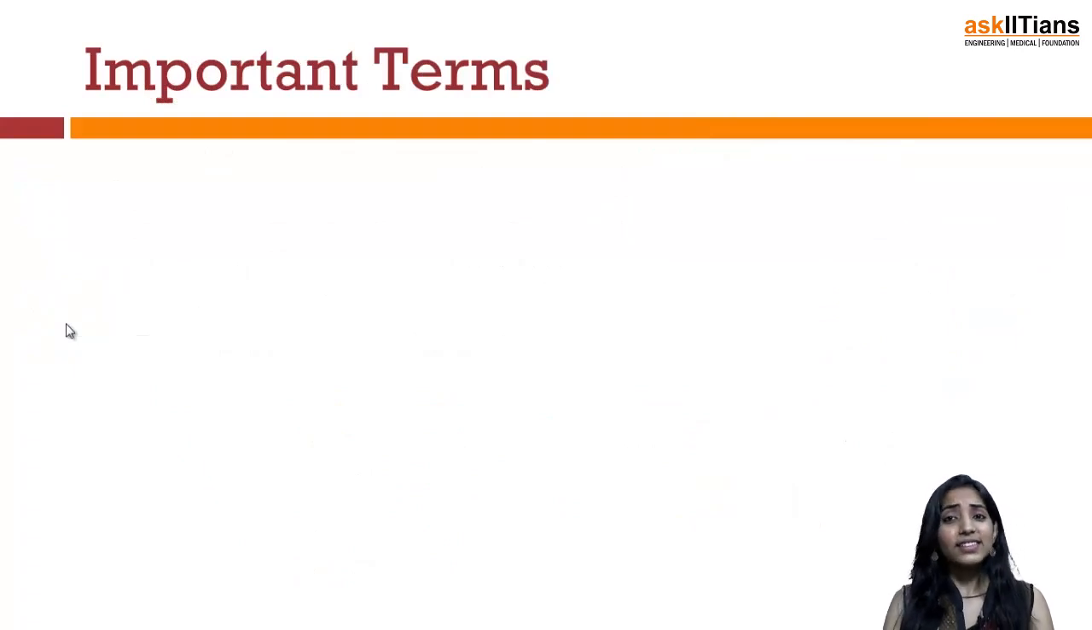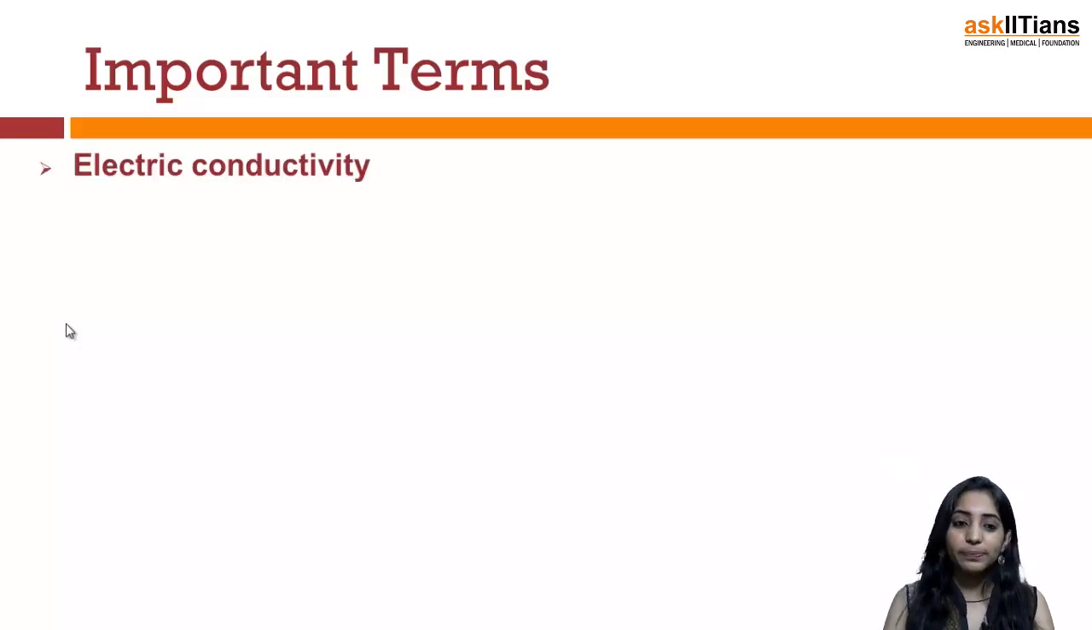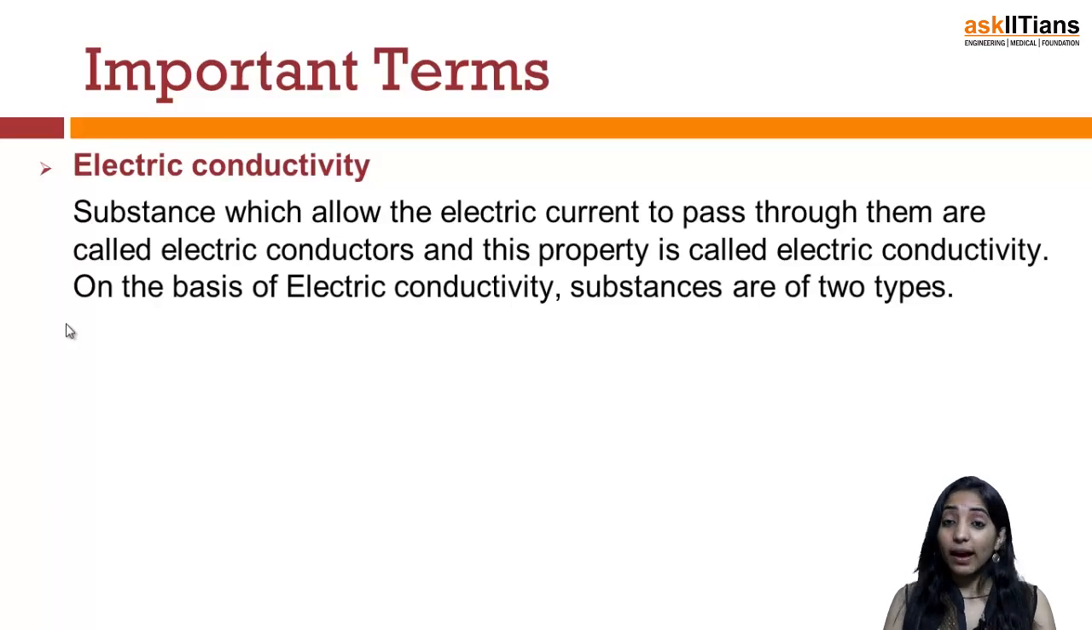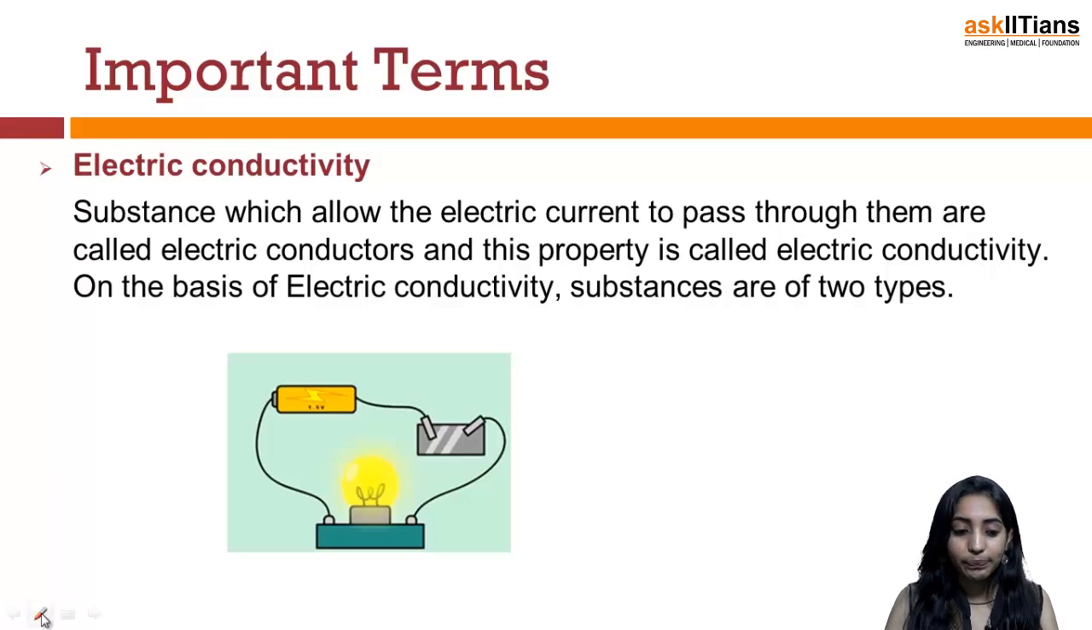Now let's discuss certain important terms which will be very helpful to us when we deal more with this ionic equilibrium chapter. The first term is electric conductivity. How are we going to define electric conductivity? We can say that the substances which allow the electric current to pass through them are called electric conductors, and this property by virtue of which they allow electricity to pass through them is known as electrical conductivity.